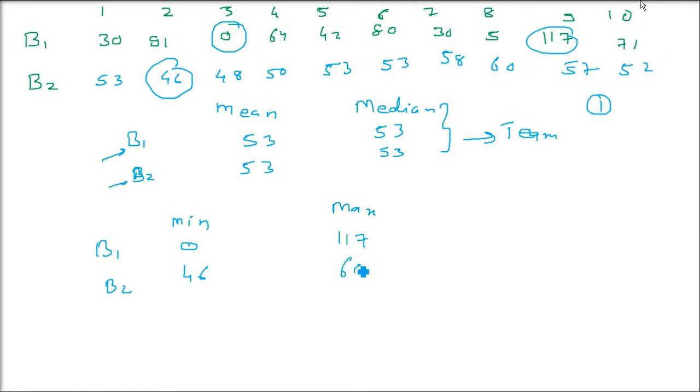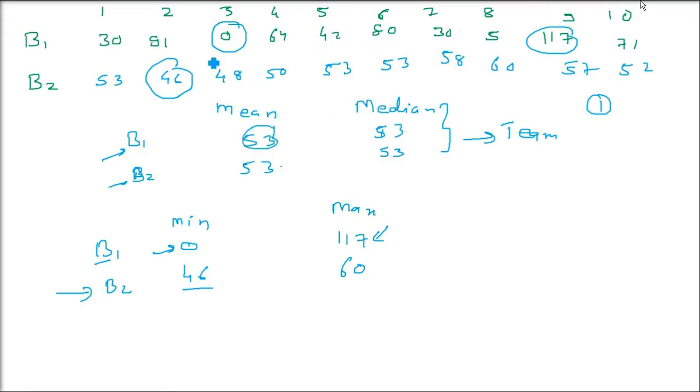Whenever he comes to play, he will score at least 46. So he seems to be more reliable, a more consistent player. The B1 is not consistent, though he has scored 117. So the mean and median are not representing what we want.